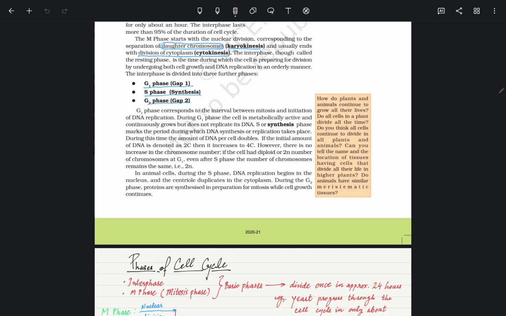DNA replication begins in the nucleus and the centriole duplicates in the cytoplasm. There are two places: in the nucleus DNA replication occurs, and in the cytoplasm centriole duplication occurs. During the G2 phase, proteins are synthesized in preparation for mitosis while cell growth continues.